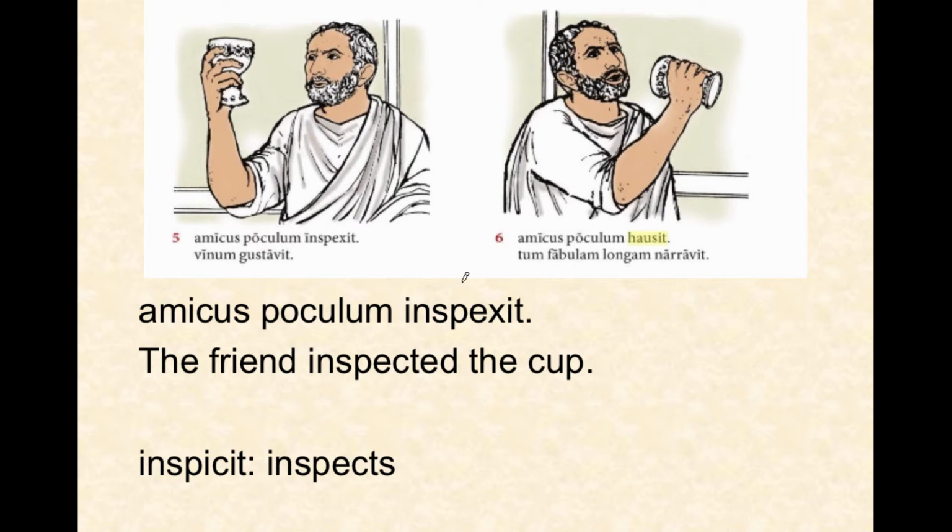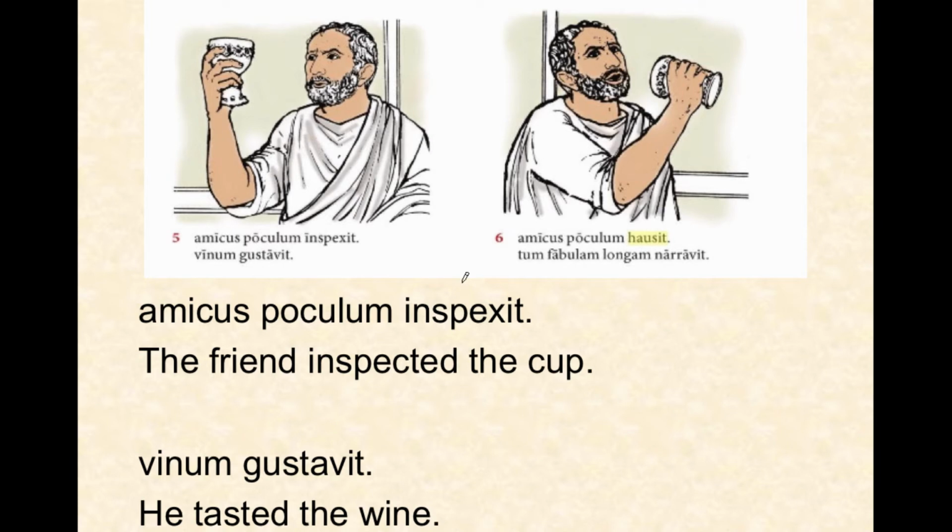So from now on, when you are learning vocabulary, if what you're learning is a verb and it's an irregular perfect tense verb, your vocabulary card really should have both the present tense and the perfect tense on it so that you are seeing both of them and you're ready for both of them when you encounter them in a sentence. Vinum gustavit, he tasted the wine.